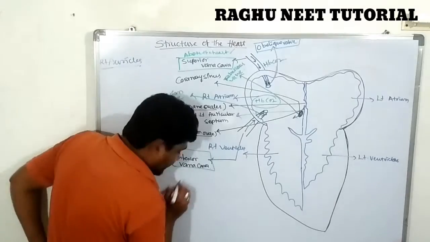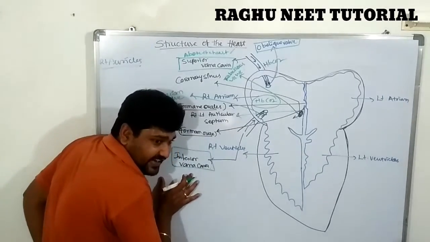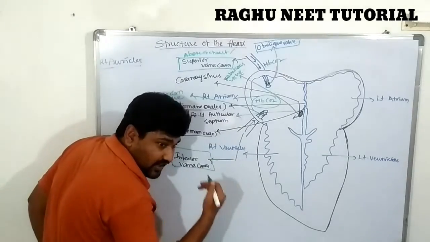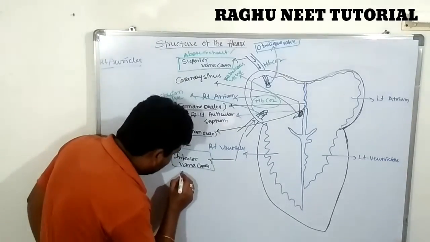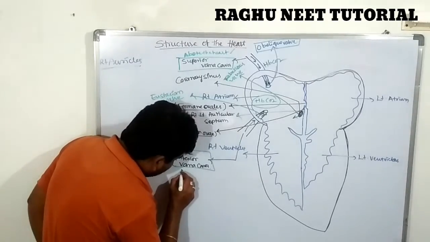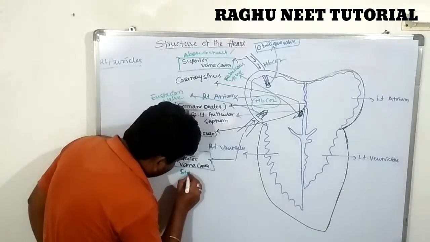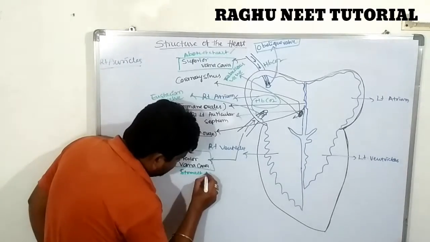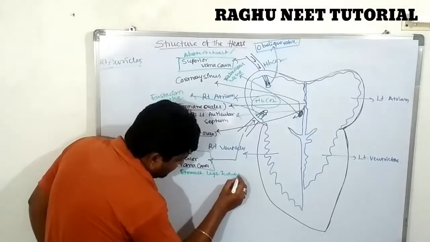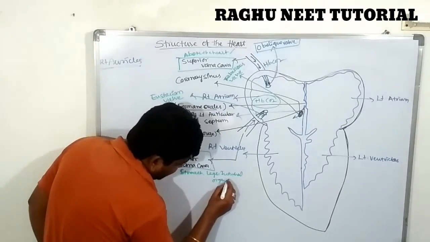What is the importance of the inferior vena cava? The inferior vena cava carries deoxygenated blood from below the heart, from the remaining parts like the stomach, legs, internal organs, etc. Are you clear?